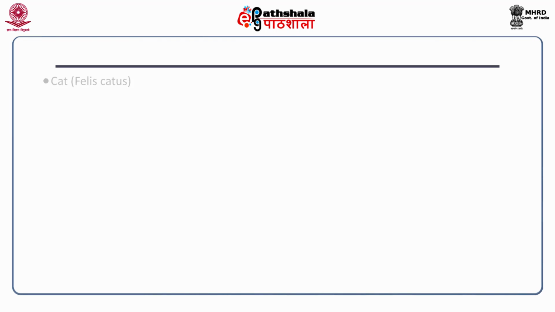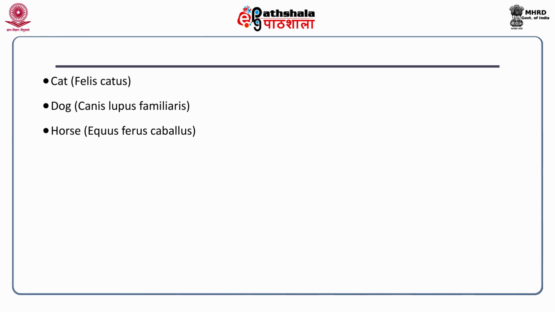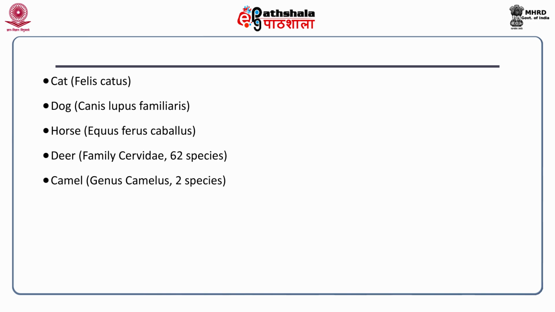As we can see, cat is of course a species, Felis catus, or Felis domesticus, the earlier name. Dog is Canis lupus, of course it's one species. Horse is a species, Equus caballus. Deer, of course, is not a species, it's a family. There are 62 species in the deer. Camel has got 2 species. Turtle is an order, Testudines, and it contains around 250 species. While lion is just one species, Panthera leo.